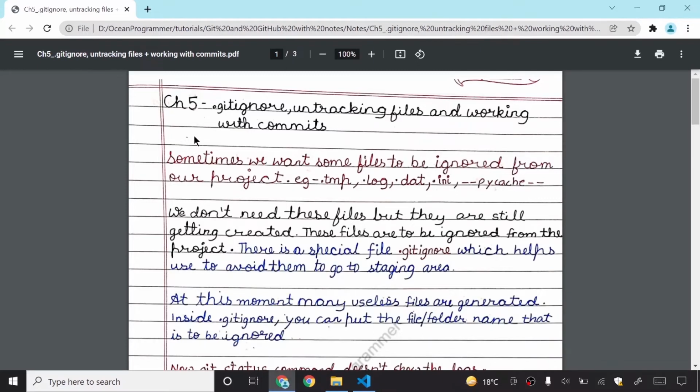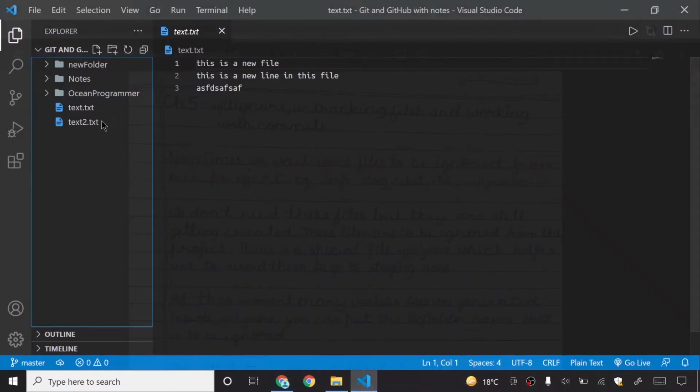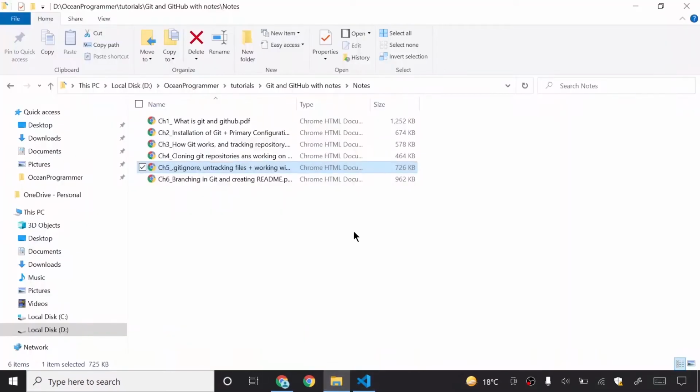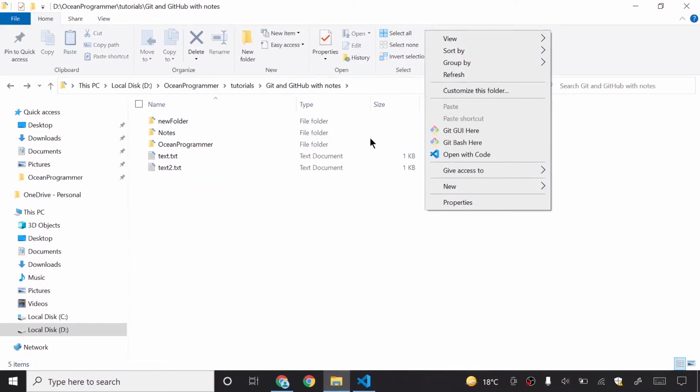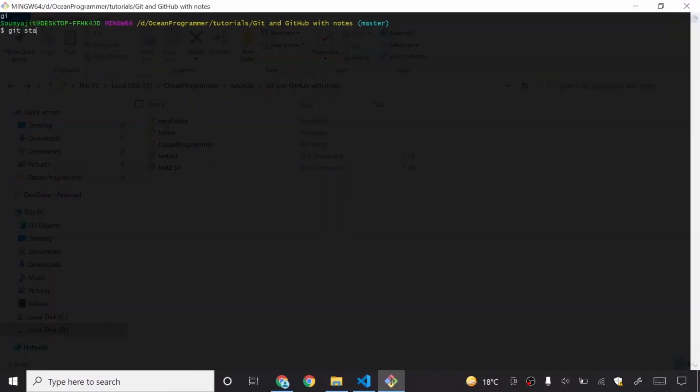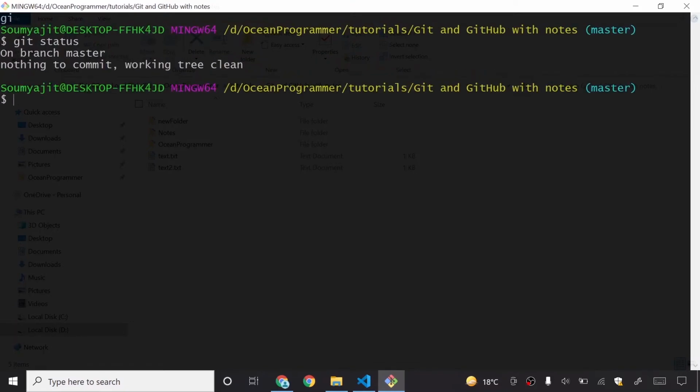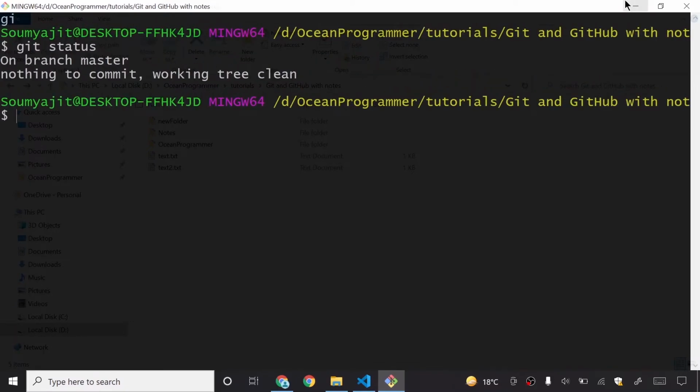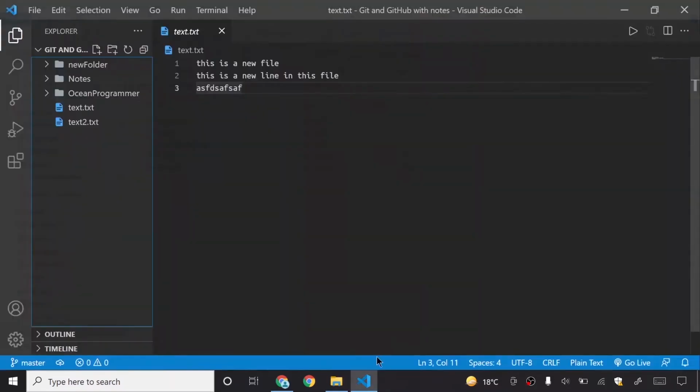I have written here: sometimes we want some files to be ignored from a project. Here you can see that these are some genuine files. Sometimes what happens is some temporary log files are being created. For example, if I show my git status now, I will right click and Git Bash here, and say git status, and it is saying on branch master, nothing to commit, working tree is clean.